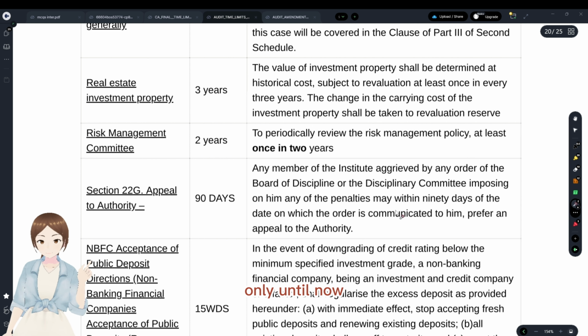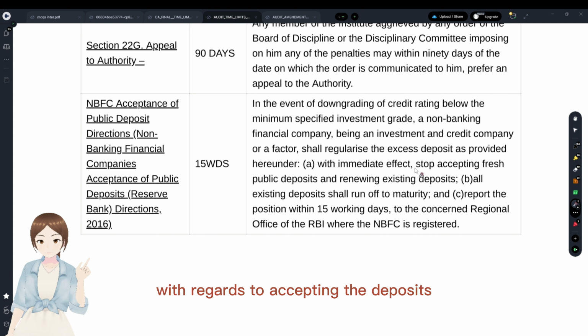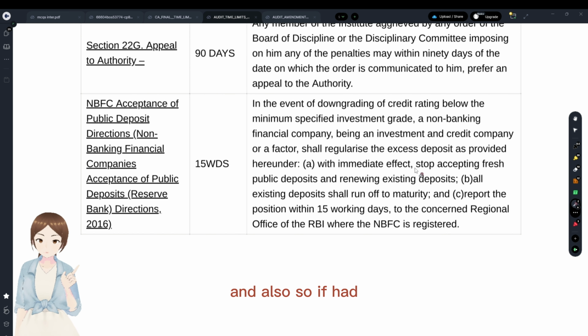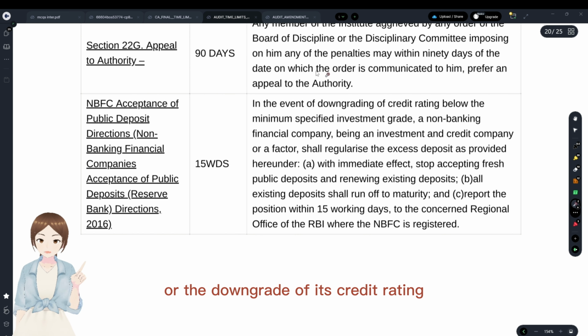And NBFC with regards to deposits: an NBFC could accept deposits but cannot accept demand deposits. When an entity accepting deposits gets its credit rating downgraded so low that it cannot even accept the minimum amount of deposit,